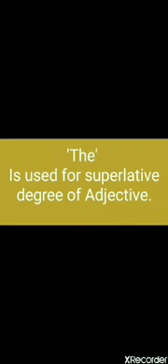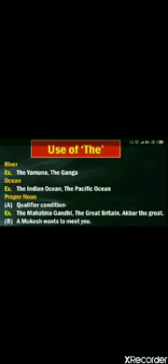The is also used with the superlative degree. For example, she is the tallest girl in the class. Here the word tallest is a superlative degree. So before the superlative degree, we use the article the. The is also used with names of rivers, oceans, and proper nouns, and country names in which the word union, united, republic or kingdom comes.